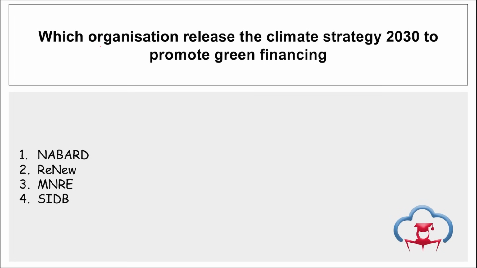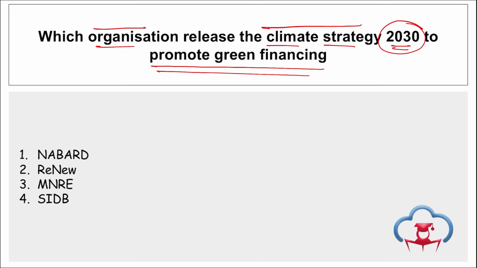Moving on, which organization released the Climate Strategy 2030 to promote green financing? Which is that organization? Tell me. It is NABARD. What does NABARD stand for? National Bank for Agriculture and Rural Development, and they have released their Climate Strategy 2030 document.